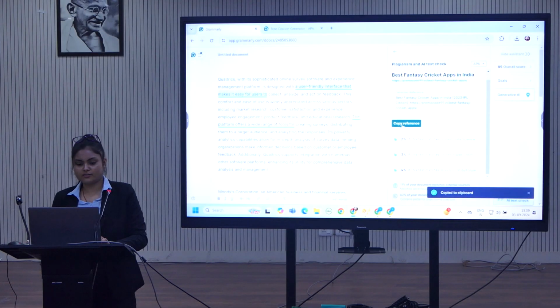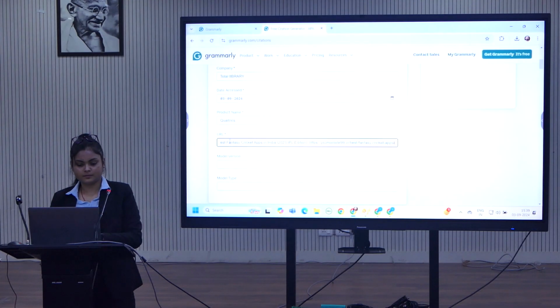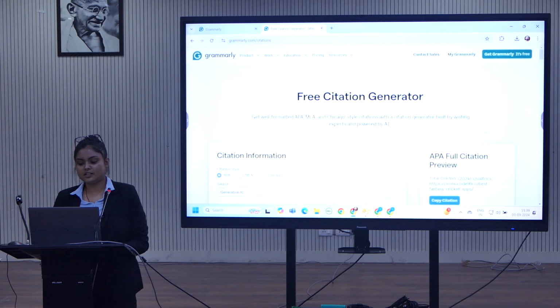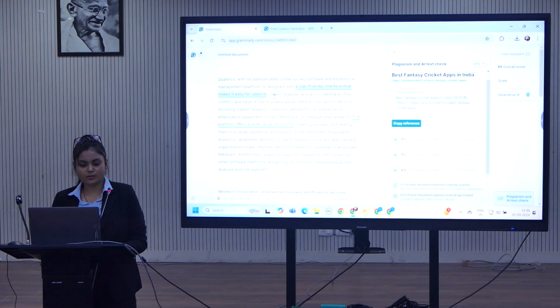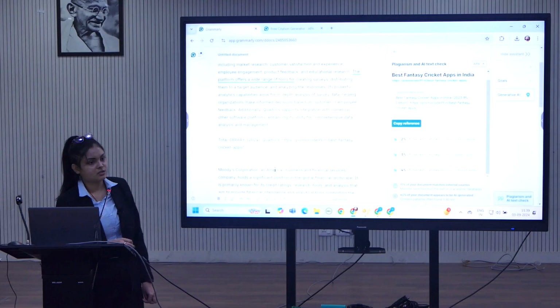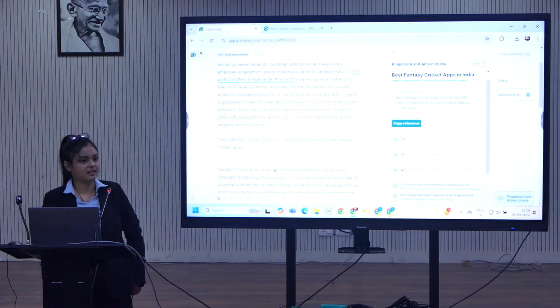I can copy the reference and paste it here, this complete URL, and simply rephrase. I can copy this citation, and whether I want to give the reference here or at the end of the paragraph, I can paste it. This is how you give the reference and cite your document.